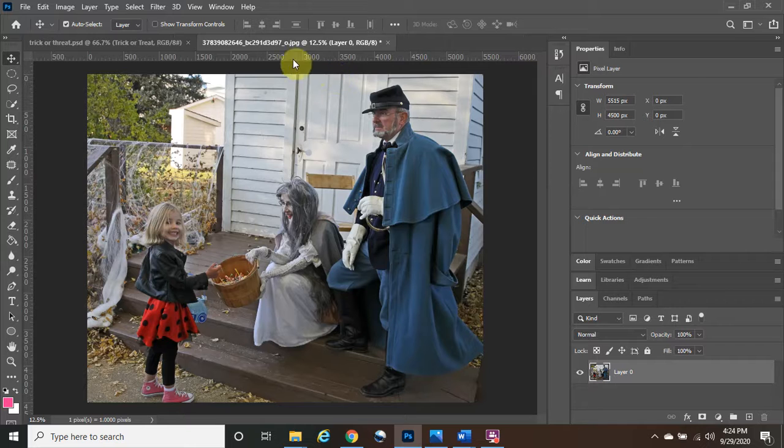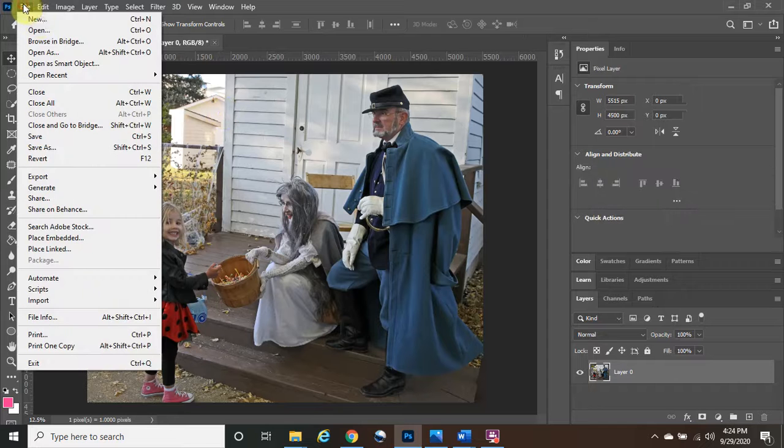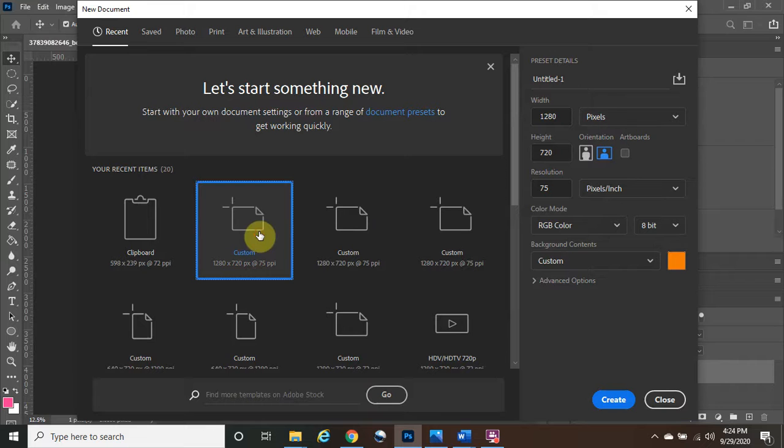So I already have this image open and everything. I'm going to close out of this one so we can start from scratch. The very first thing you want to do is go to New, and you want this to be 1280 by 720. This is the right size for a YouTube thumbnail. If yours is not already like that, go ahead and do that, and then you can pick any custom color you want. Since it's Halloween, I'm going to go with orange, and then we're going to click Create.